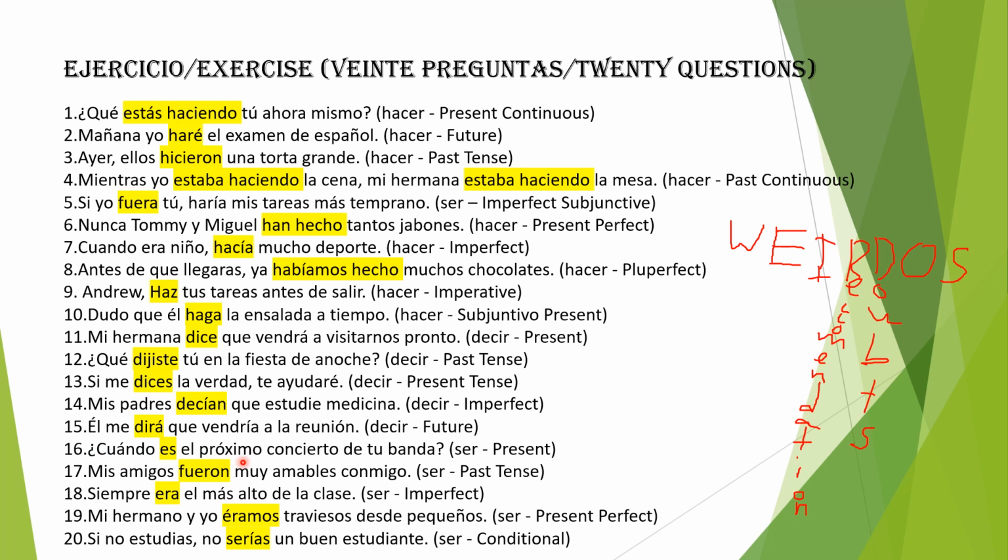¿Cuándo es el próximo concierto de tu banda? When is the next concert of your band? Yeah, basically. When is the next concert of your band?